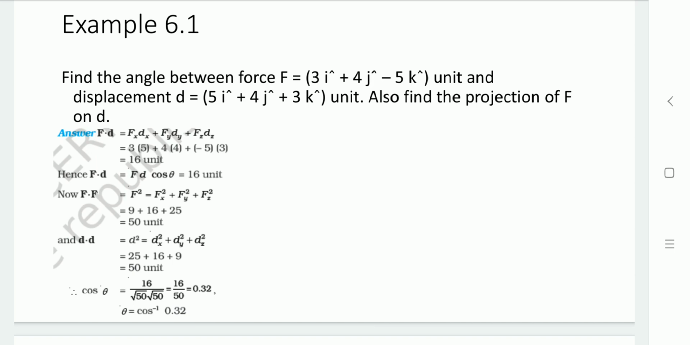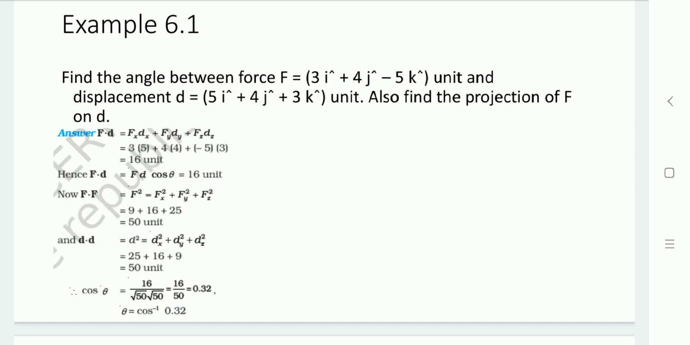Now F dot D equals F D cos theta, and we have 16 units. Now if we take F dot F, that is Fx square plus Fy square plus Fz square, that is 3 square plus 4 square plus 5 square, equal to 50 unit. Likewise take the product D dot D, that is D square, equal to dx square plus dy square plus dz square, that is 5 square plus 4 square plus 3 square, which is again equal to 50.